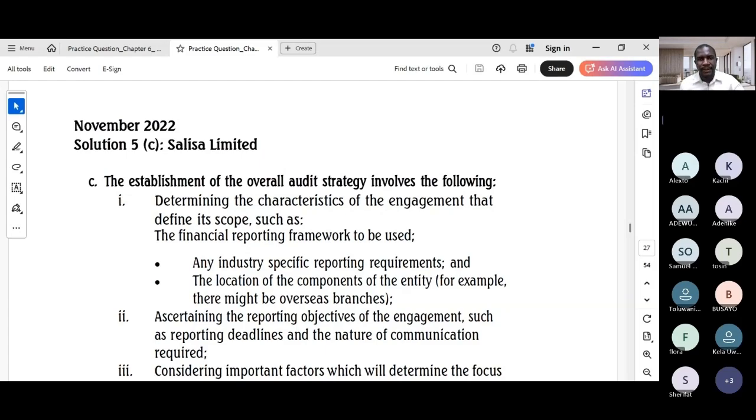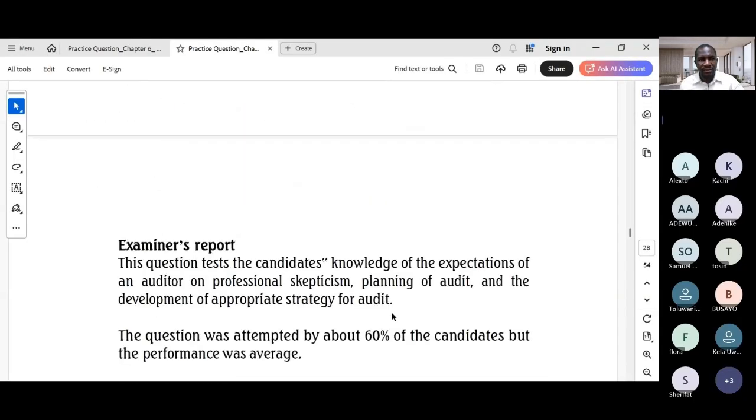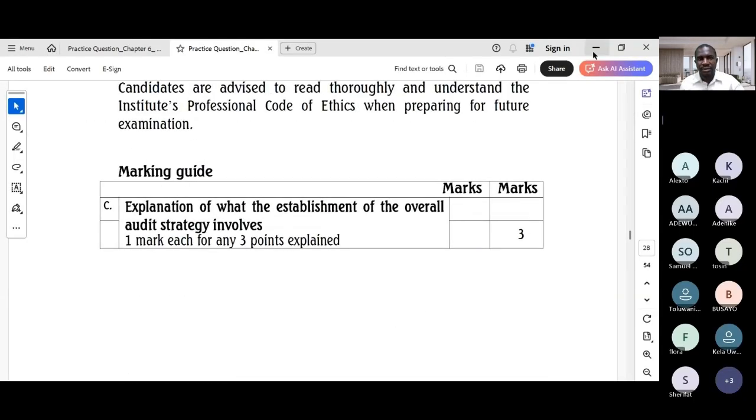Then the marking key allocates 1 mark for each of any 3 explained points. This means you need to provide at least 3 distinct and well-explained concepts. I think the solution offers 4 main points with sub-points, which gives you ample material to practice with and read. So to get the full marks, you should select 3 of the main points from the provided solution. For example, scope, reporting objectives, and resources.